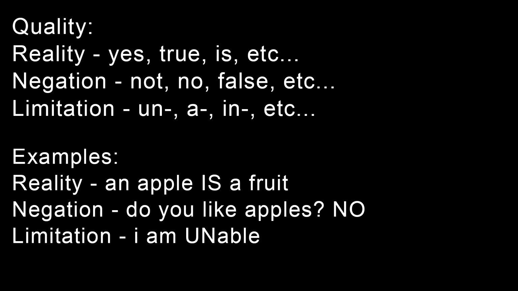Within quality, we see things such as reality, negation, limitation. Reality: yes, true, is, etc. With negation: not, no, false. Limitation: un, a, in. So there are things like ahistorical. We have things like that is false. I am unable, for limitation. With reality, an apple is an apple.